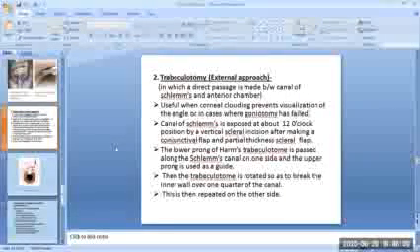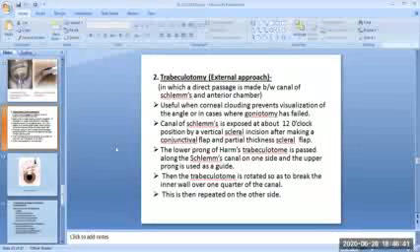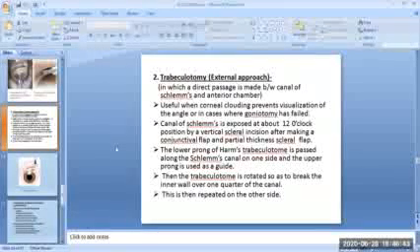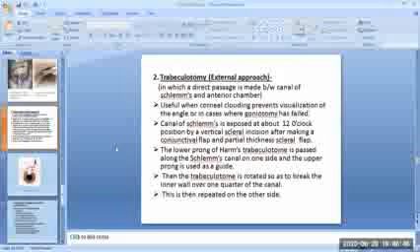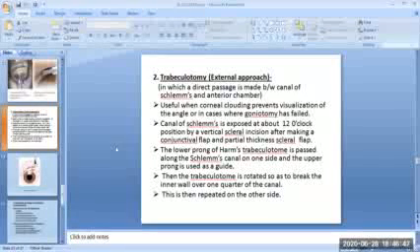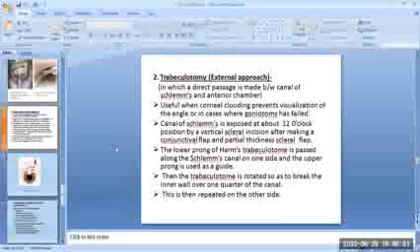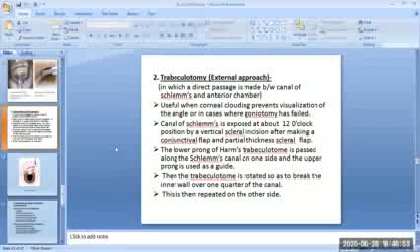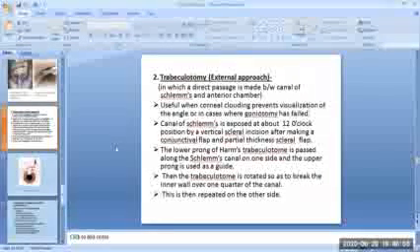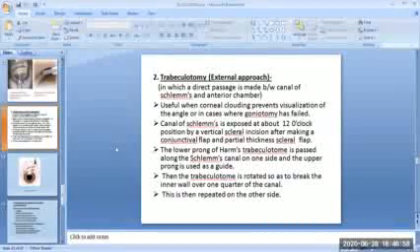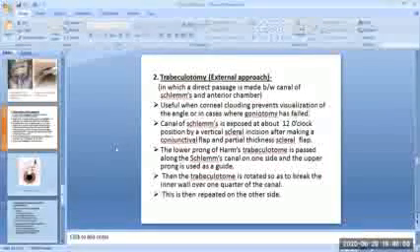The canal of Schlemm is exposed at about the 12 o'clock position by a vertical scleral incision after making a conjunctival flap and partial thickness scleral flap. The lower prong of Harms' trabeculotome is passed along the Schlemm's canal on one side and the upper prong is used as a guide.